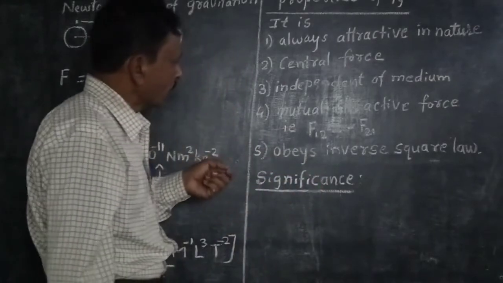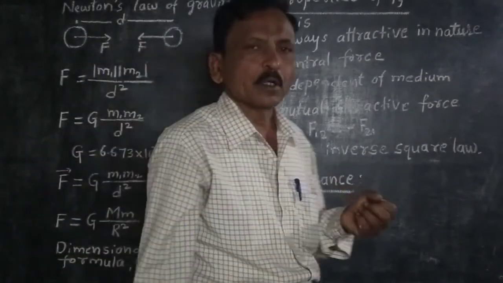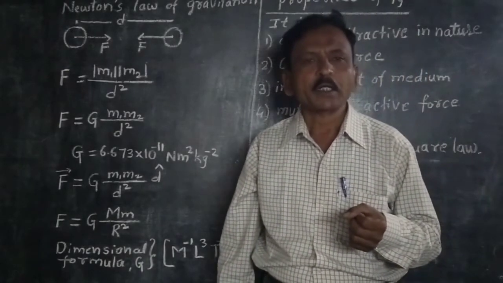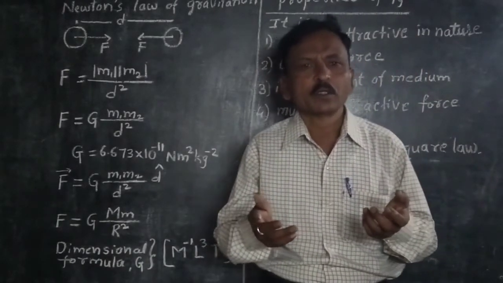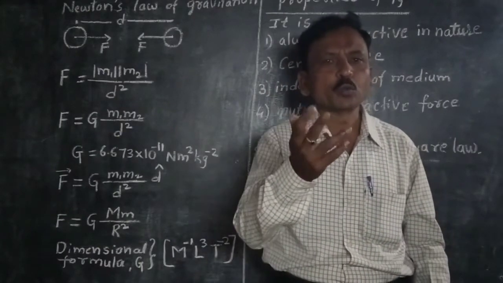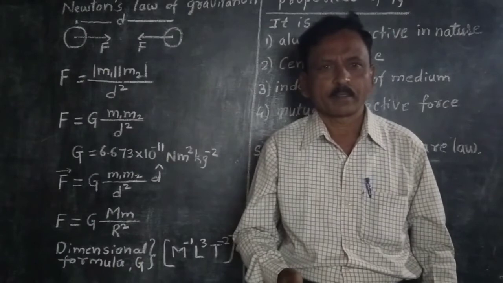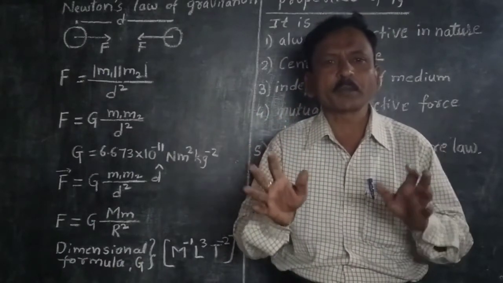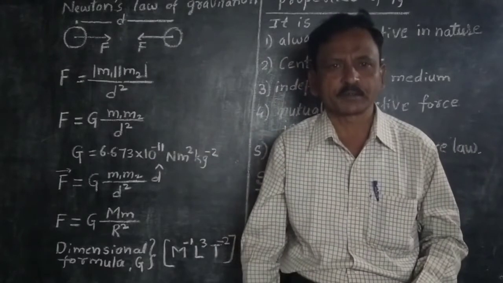Then what is the significance of gravitational force? It is difficult to recognize the force between two bodies having small masses separated by small distances.